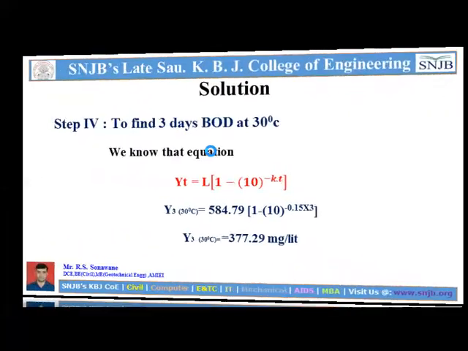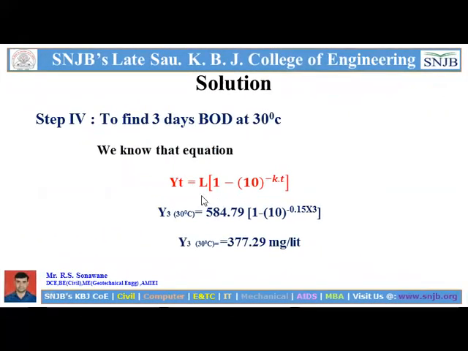You can write that equation in step number 3 or step number 4 for finding the BOD. So Y_t is equal to, you know, this formula. So Y3, that is the 3 days BOD at a temperature of 30 degrees Celsius, is equal to the ultimate BOD, which we already found for 20 degrees Celsius, that is 584.79, times (1 minus 10 raised to minus K30 value, that is 0.15, times 3).